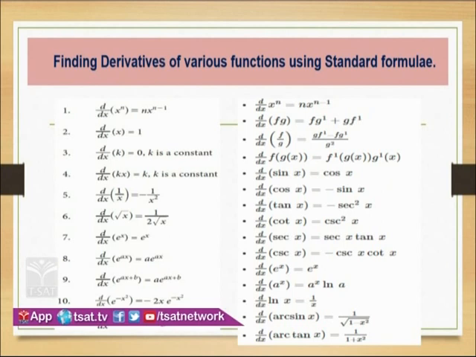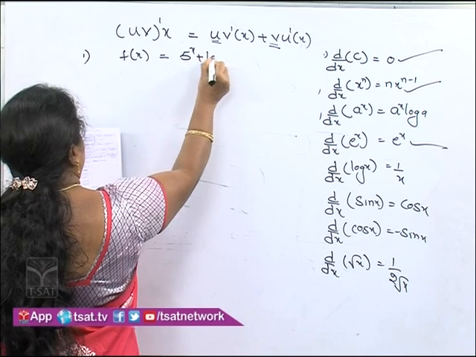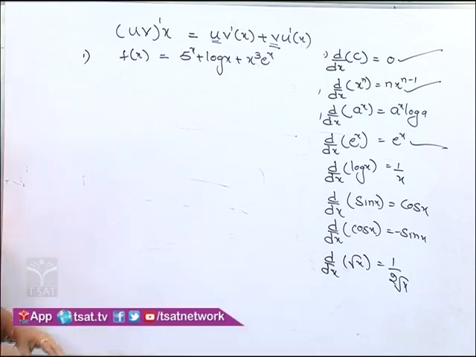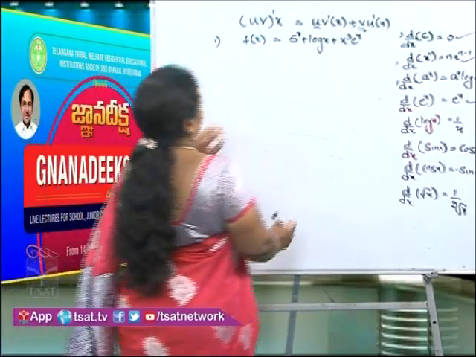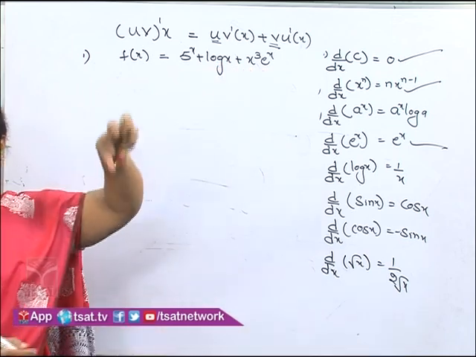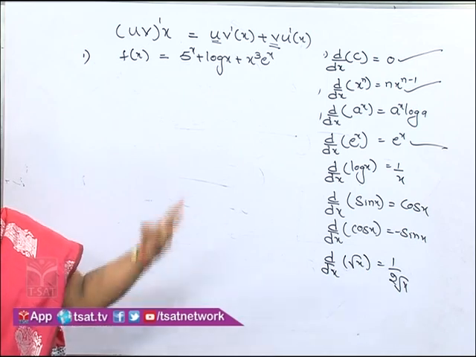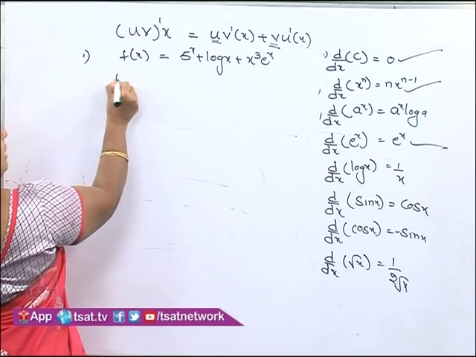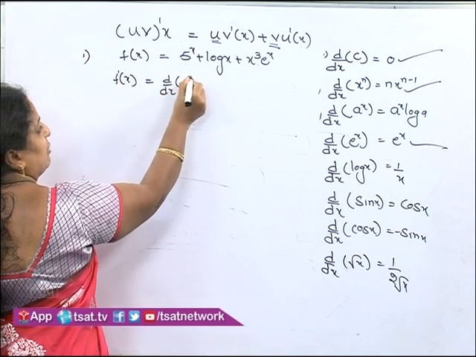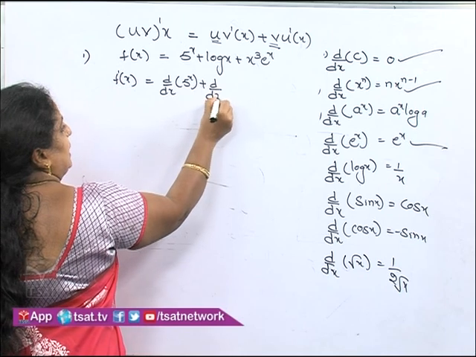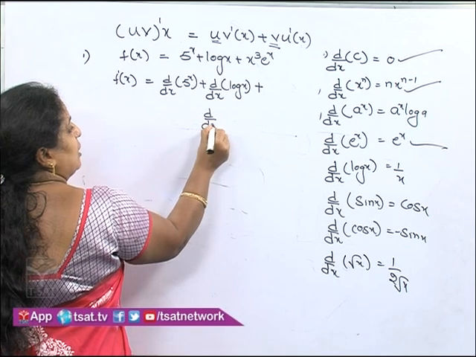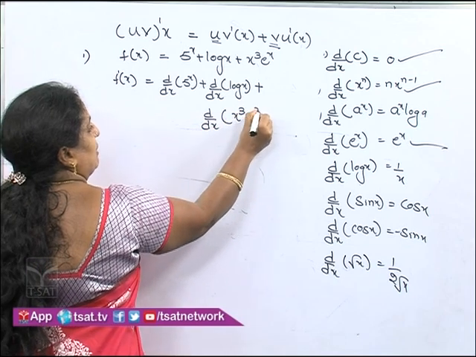Next problem, f of x is equal to 5 to the power of x plus log x plus x cube e to the power of x. This example I am taking because here we are utilizing two rules, the first rule as well as the second rule. f dash of x is equal to d by dx of 5 to the power of x plus d by dx of log x plus d by dx of x cube e to the power of x.